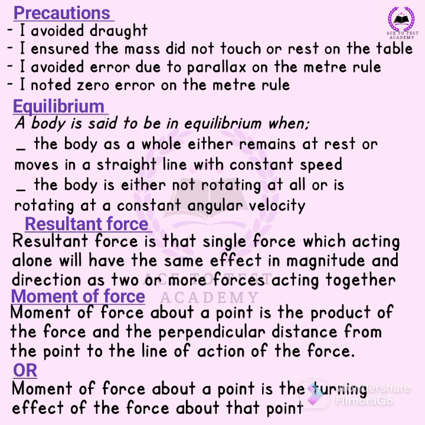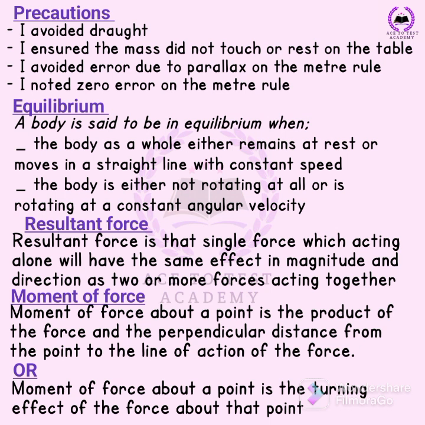The first thing you are going to be asked is the precautions taken. So the first one: I avoided draughts. I ensured the mass did not touch or rest on the table. I avoided error due to parallax on the meter rule. Make sure you put it that on the meter rule. I noted the zero error on the meter rule also.